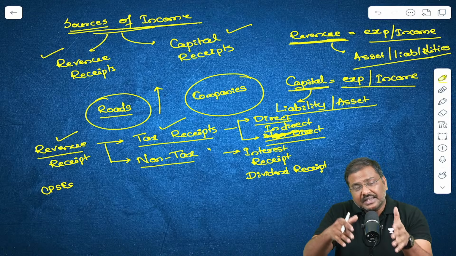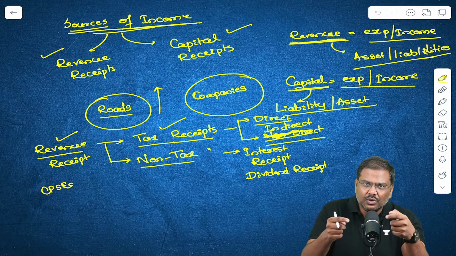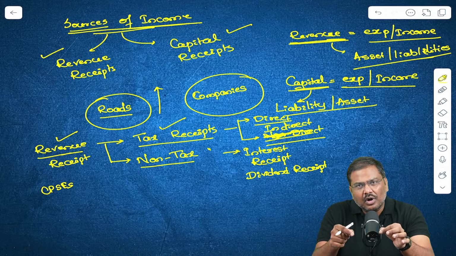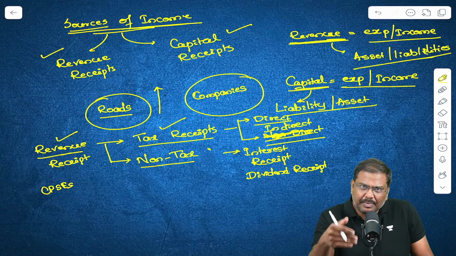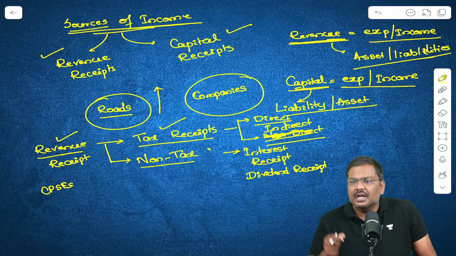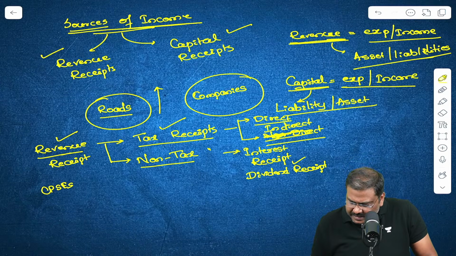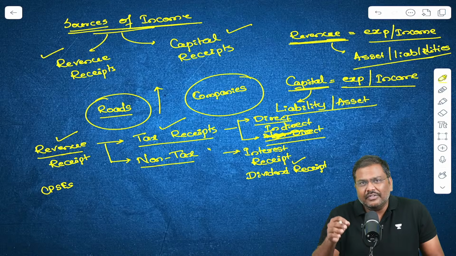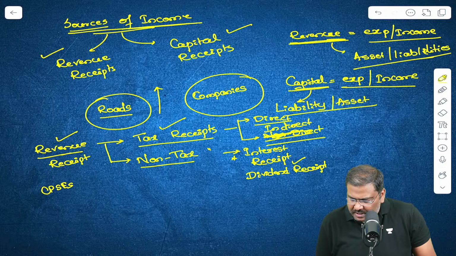If this company makes a profit, part of the profit is given to the shareholders. That is called dividend. And because the government of India has ownership in the central public sector enterprises, part of the profit is given to the government. That is counted as dividend receipts or dividend income. That is one more very important source of income for the government.